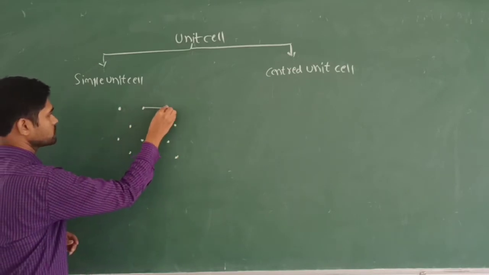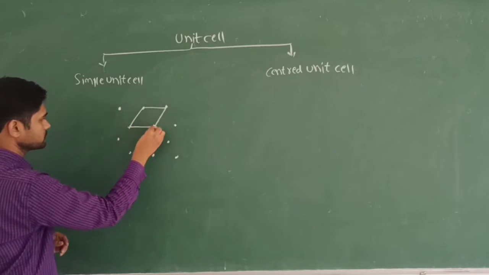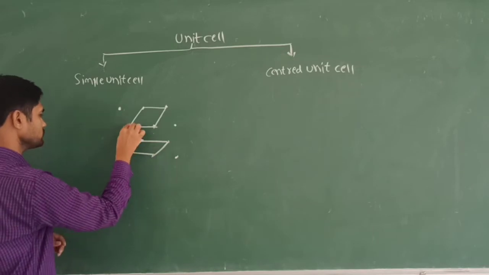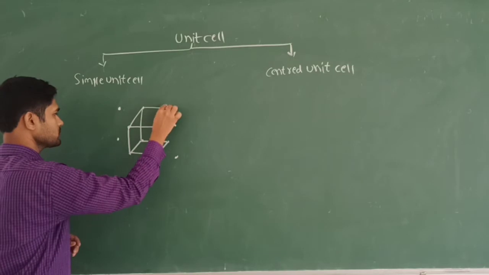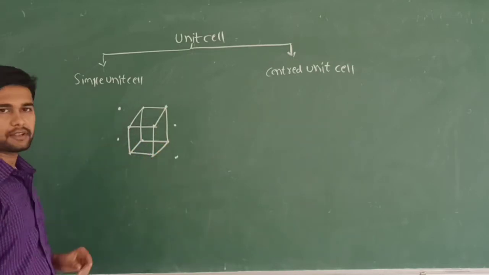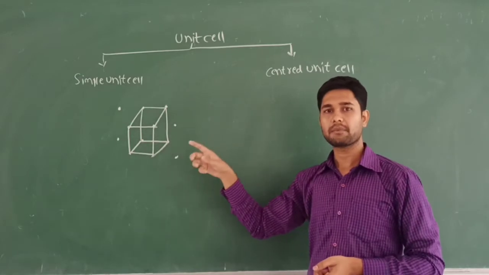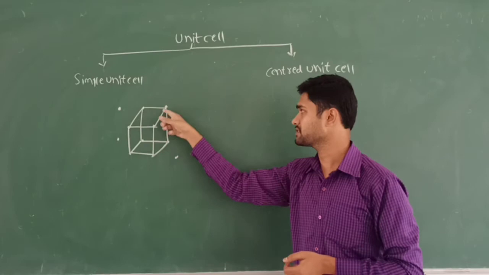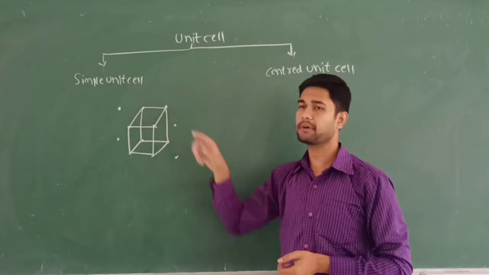So I am joining these together. This is called a simple unit cell. For the constituent particles, called CP, the number of constituent particles is only at the corners. This is a corner. Particles only at the corners of the unit cell make it a simple unit cell.